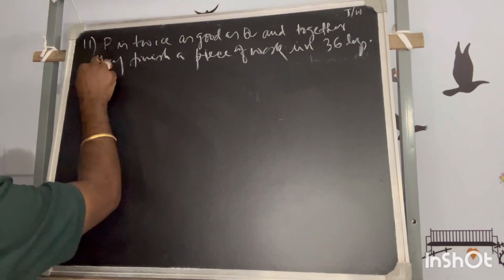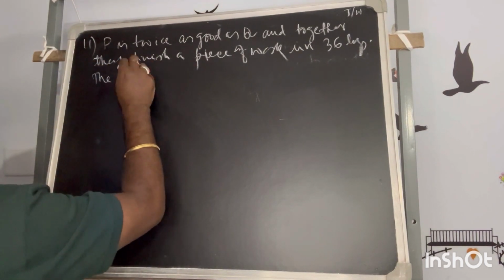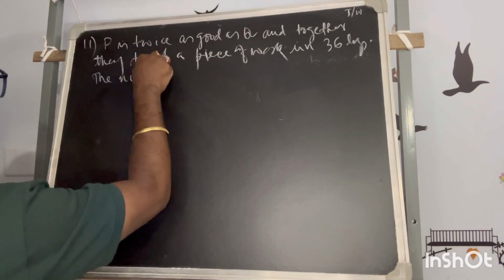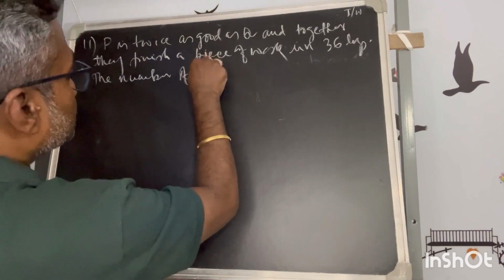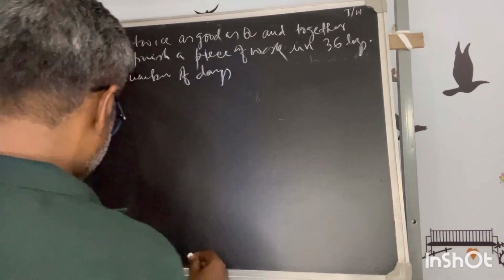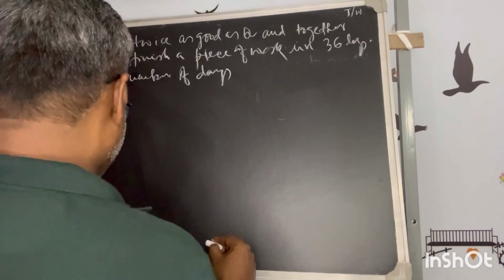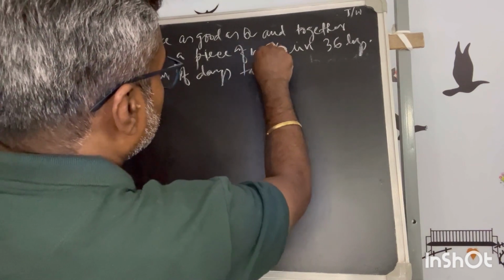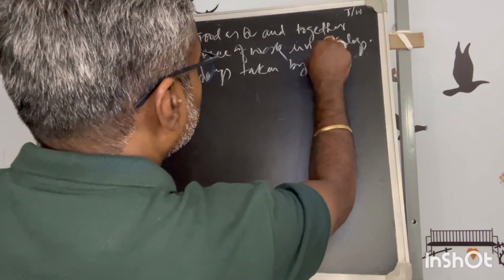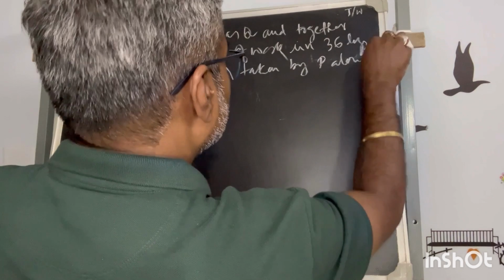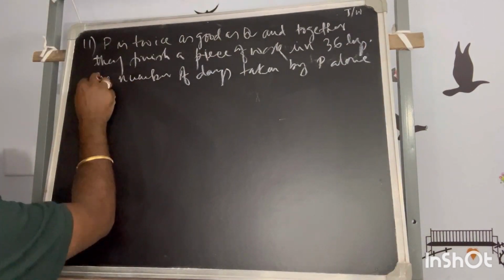The number of days taken by P alone to finish the work is how much?